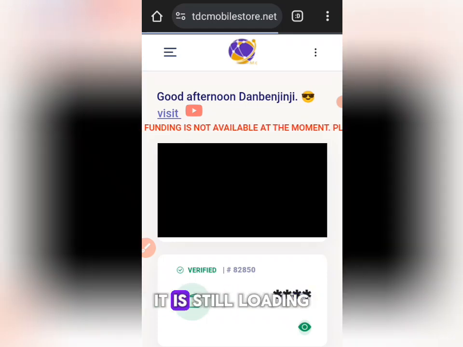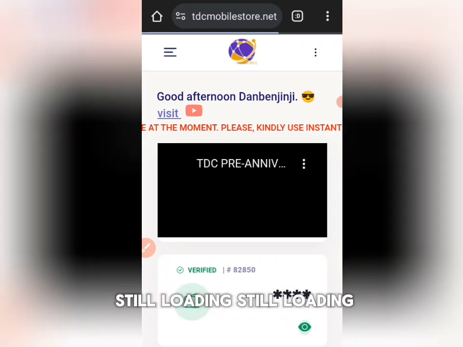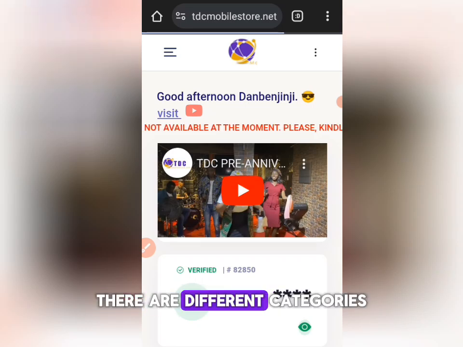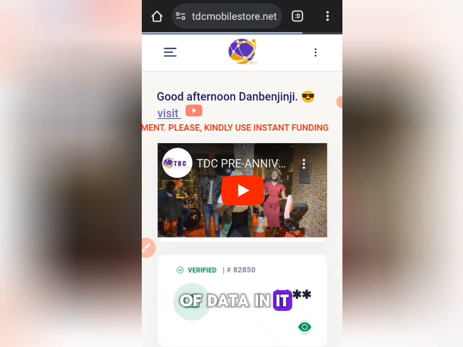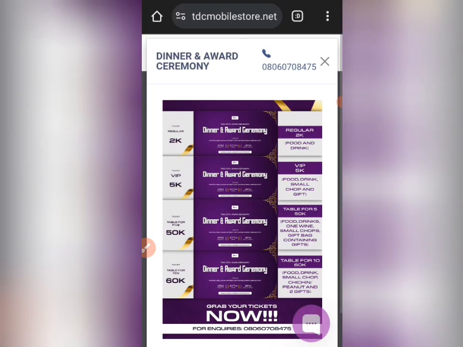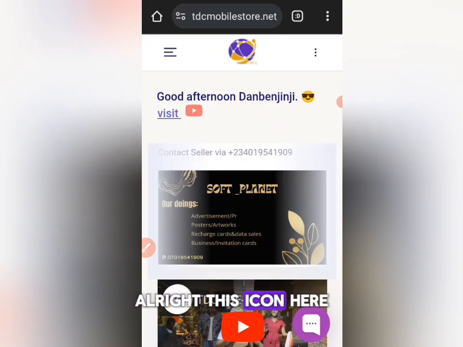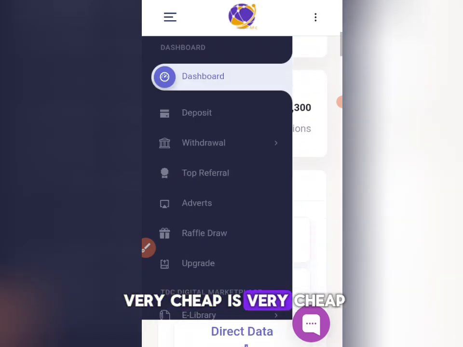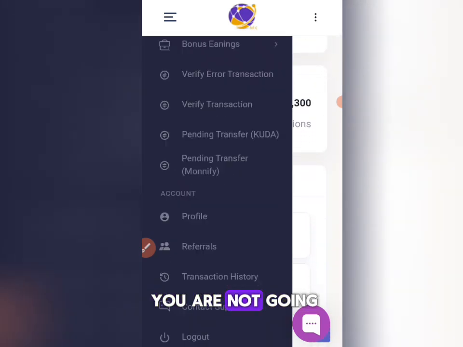So now I'm logging in. It is still loading. So in this TDC store, if you want to buy data, there are different categories of data in it. There is one that is called Data SME. Alright, this icon here. The Data SME is very cheap. If you make a purchase with that, you are not going to get a commission.